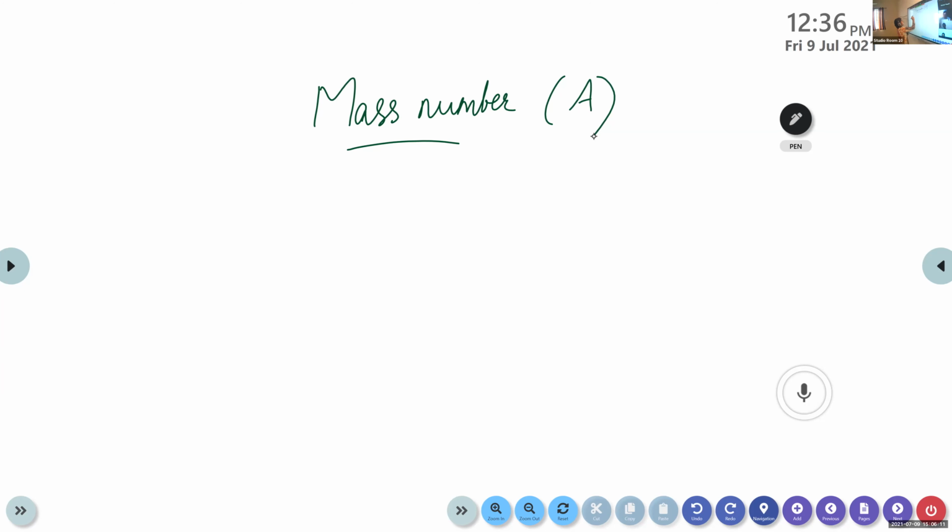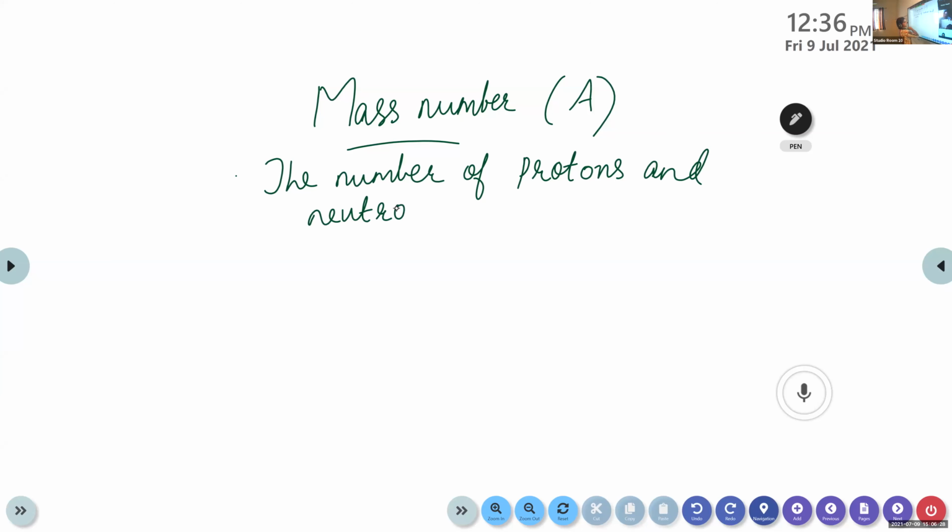Very good. The number of protons and neutrons are together known as nucleons because they are present in the nucleus. So the number of protons and neutrons present in an atom is defined as mass number.